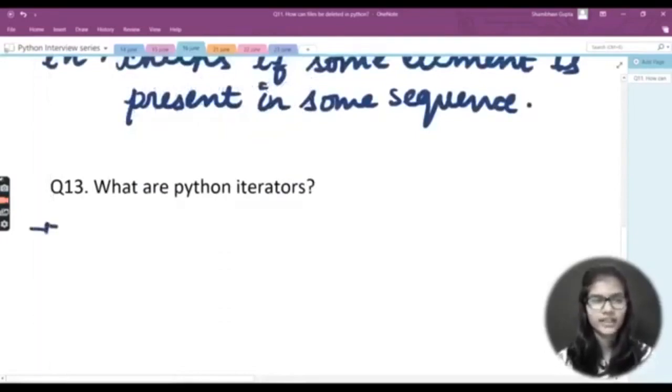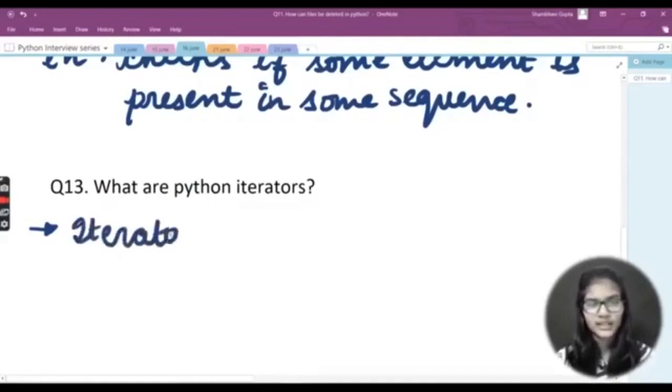The very simple question, right? What are Python iterators? So iterators actually refer to the incrementing of things and again using that particular loop. This is what iterators are actually, right? Now, if it comes to the definition, if you just want to give the definition of this particular thing, then how are you going to do that?